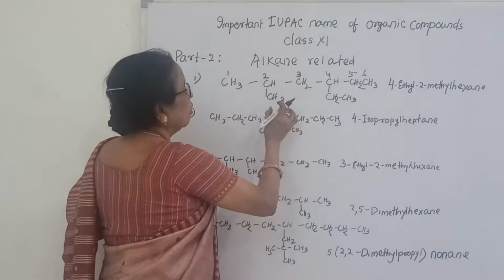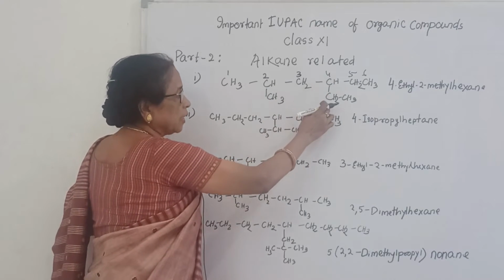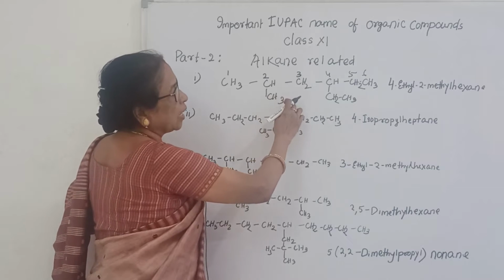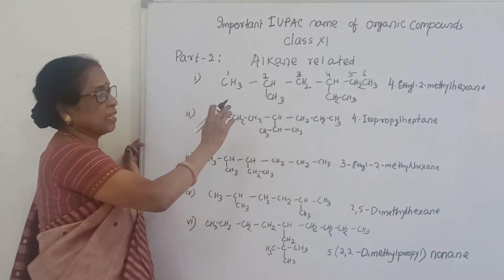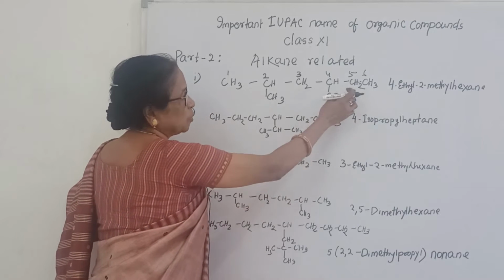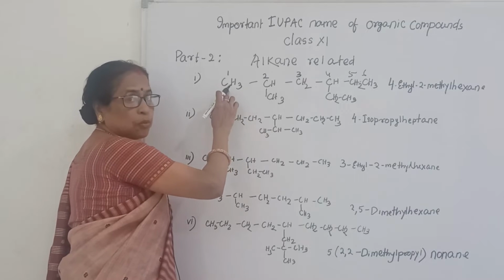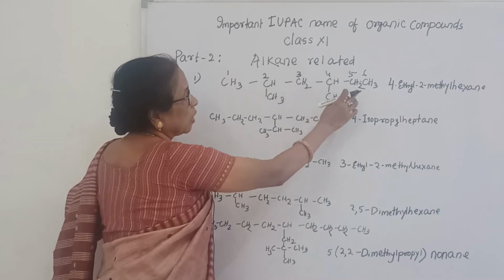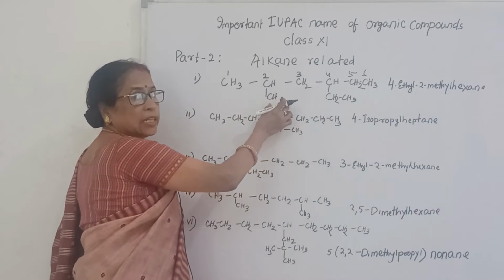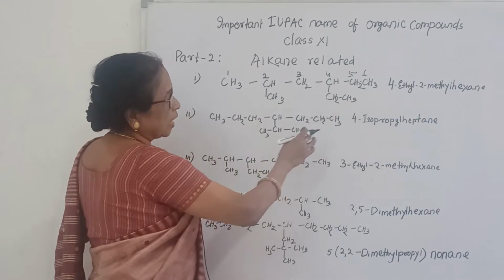That means 4 ethyl, because you know alphabetically ethyl comes first. 4 ethyl, 2 methyl hexane. Again see, the substituent is near the end, and this is in 4th position. If you see 1, 2, 3, this one is in 2 position, that is why you count from this side, 1, 2, 3, 4, 5, 6. Alphabetically ethyl comes first. That is why 4 ethyl, 2 methyl hexane.